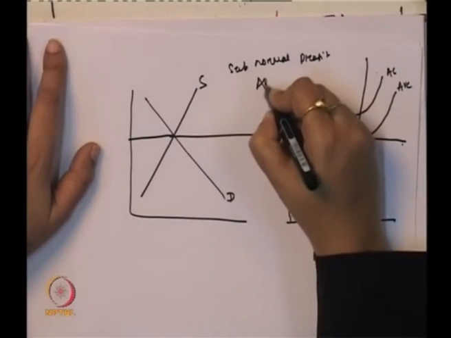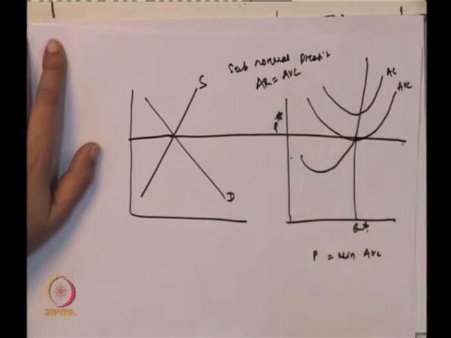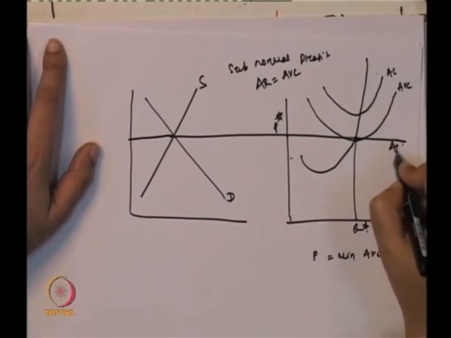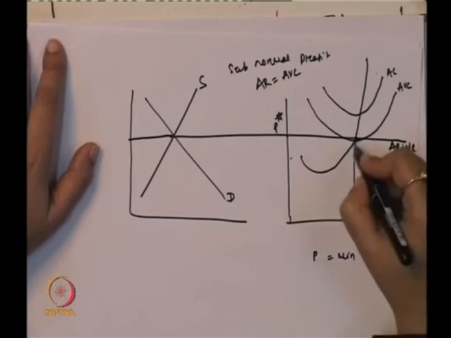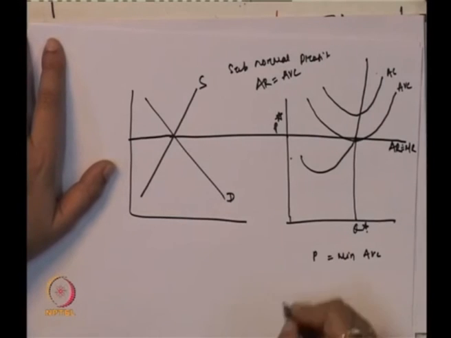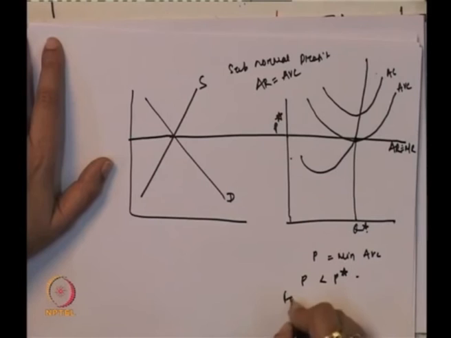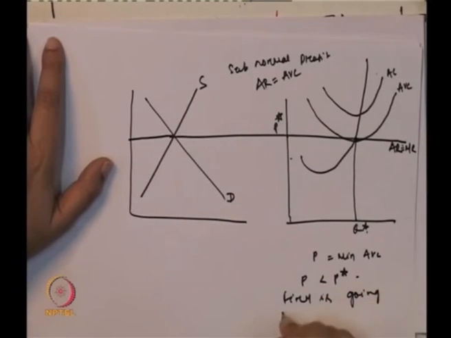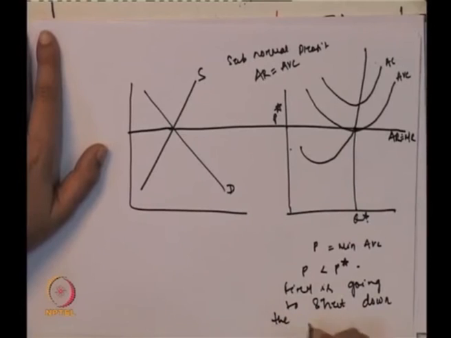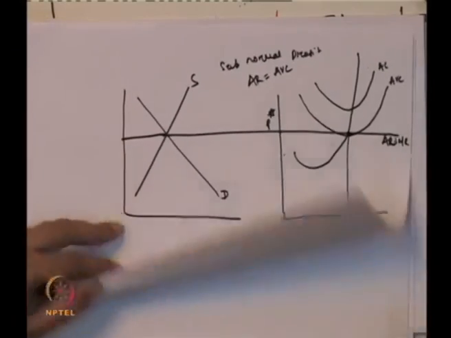So, this is average revenue, this is marginal revenue, and at this point any price less than P star, the firm is going to shut down the operation, because after this it will not even cover the variable cost.